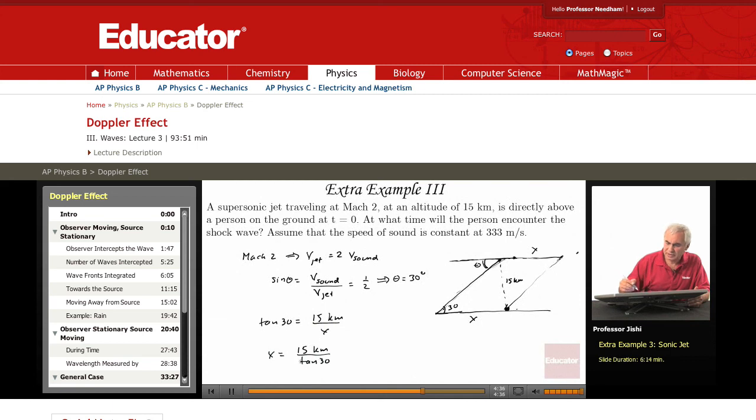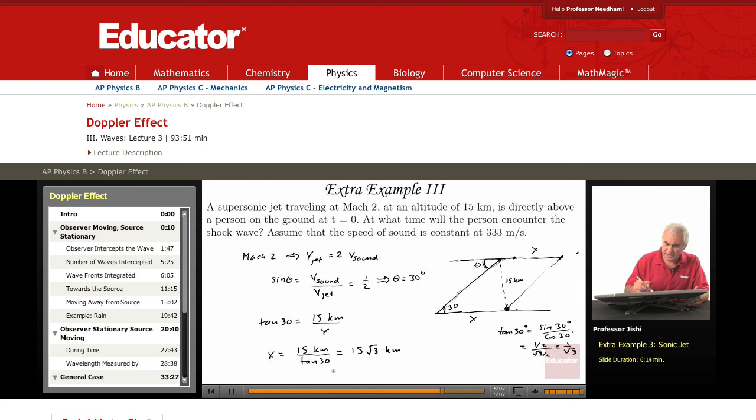Now tangent 30 degrees is sine 30 over cosine 30. Sine 30 is 1/2, and cosine 30 is square root of 3 over 2. So this is 1 over root 3, so this becomes 15 times root 3 kilometers. This is x.